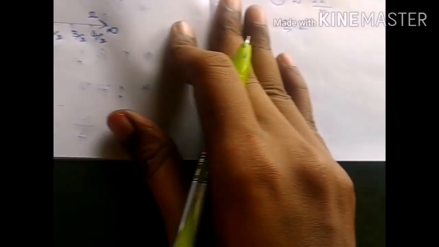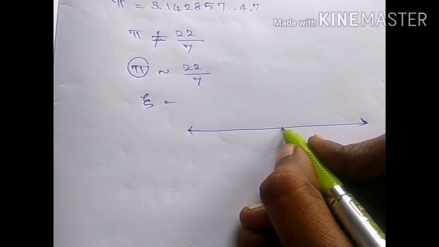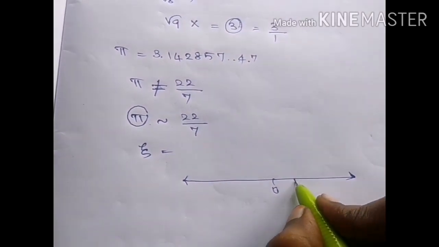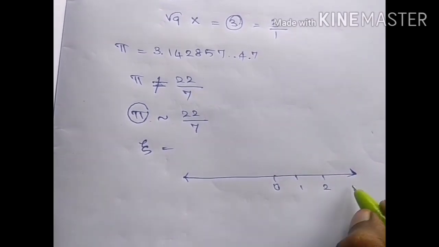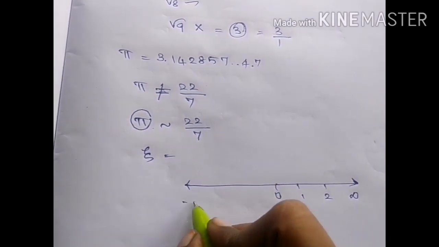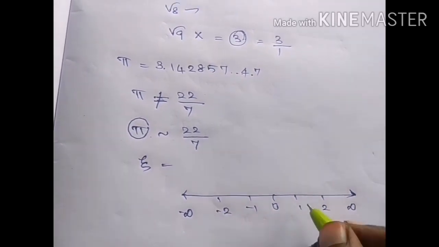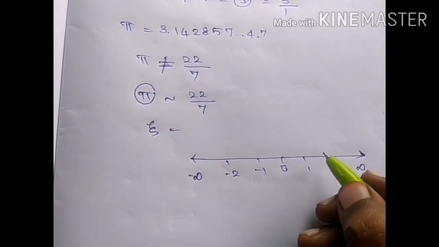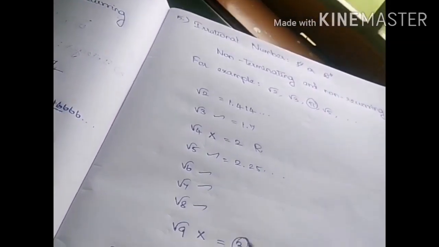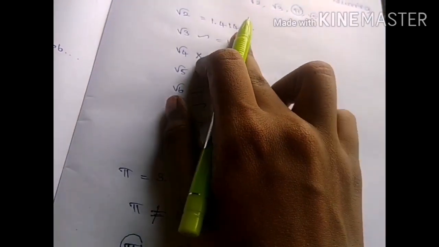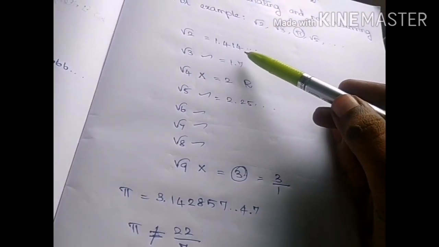The number line for irrational numbers is like 0, 1, 2, positive infinity, negative infinity, minus 1, minus 2. Okay. In case of representing an irrational number, let us take root 2. The value of root 2 is 1.414.